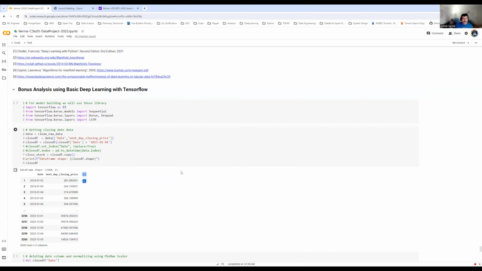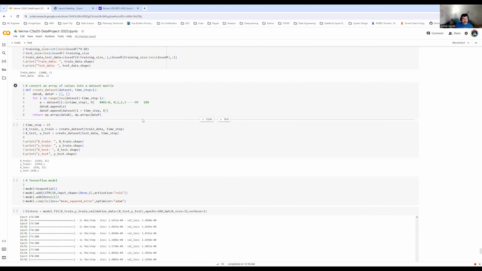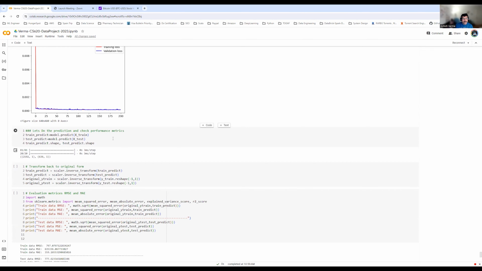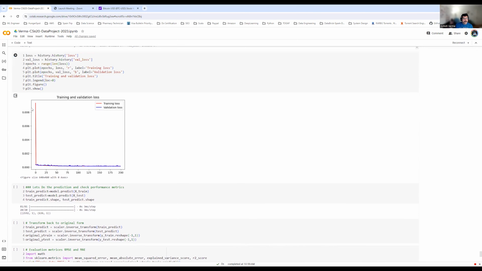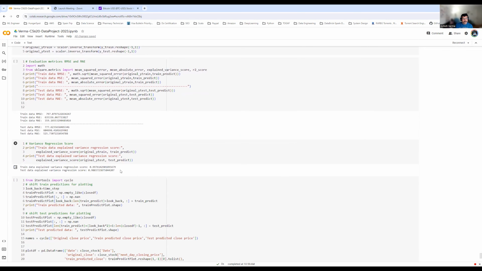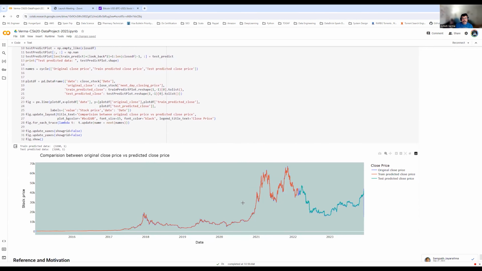I had some time, so I also did some TensorFlow-related deep learning algorithms. Contrary to PyTorch, TensorFlow does perform well. I did not make any predictions of the data, but with the help of the train and test sets, we could see it's kind of overlapping. And you could see the data, and this is the overlap. The comparison between the closed price and the predicted price comes very close with TensorFlow, but not as close as the PyTorch implementation.